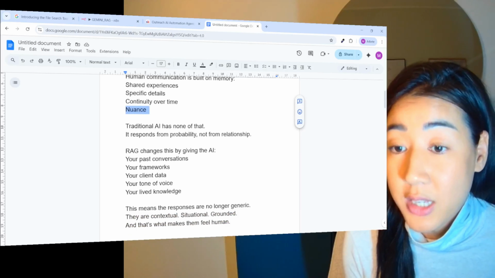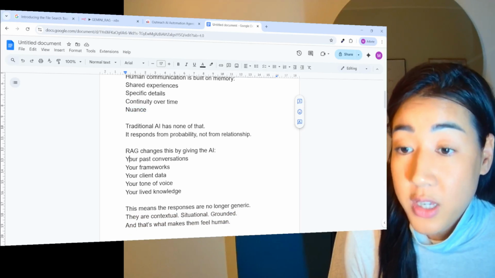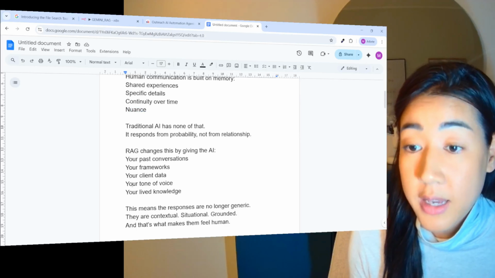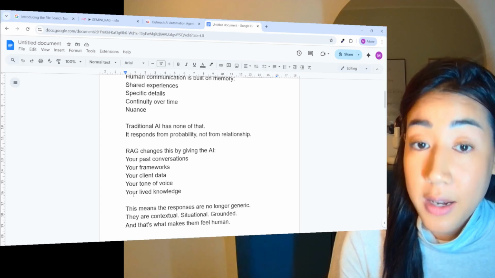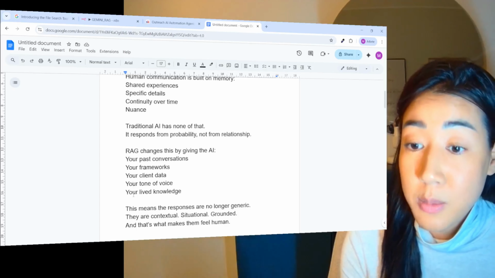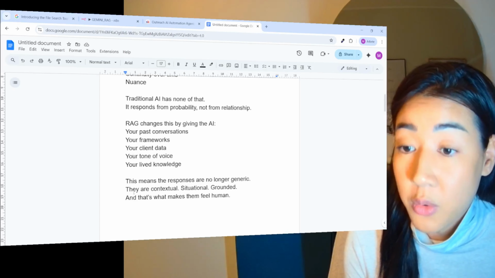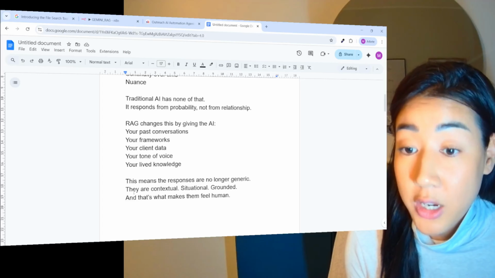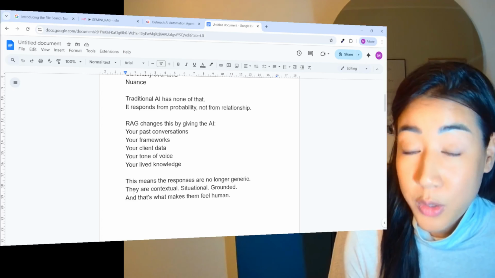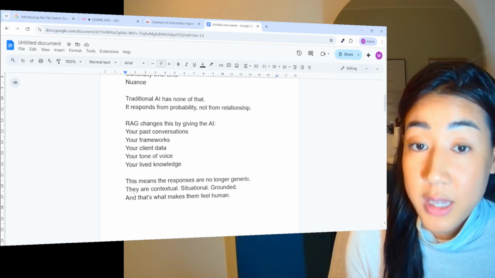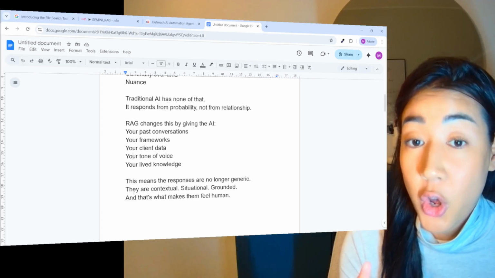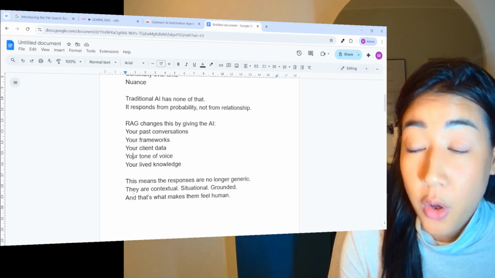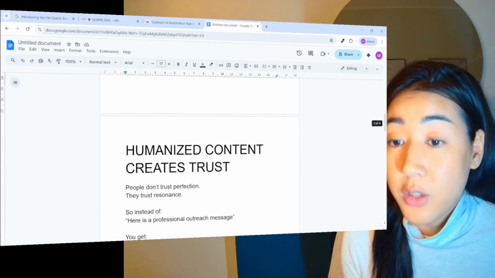So RAG changes this by giving the AI your past conversations, your frameworks, your client data, your tone of voice, your lived knowledge. So you can basically upload anything into your RAG. This means that the responses are no longer generic. They are contextual, situational, grounded, and this is what makes them feel human. And so instead of a generic AI database, you now have an extension of yourself with your own tone of voice.